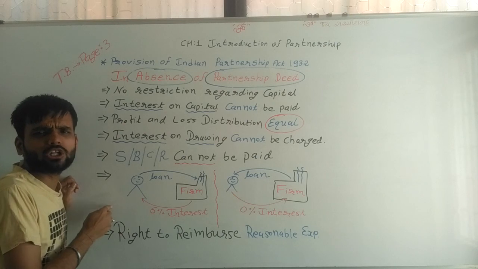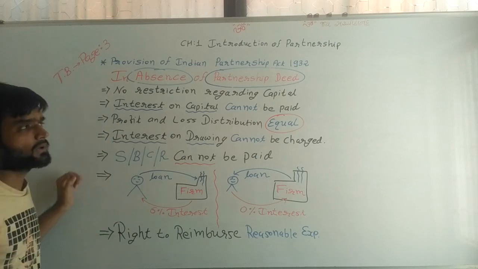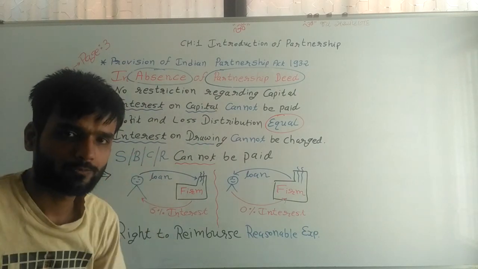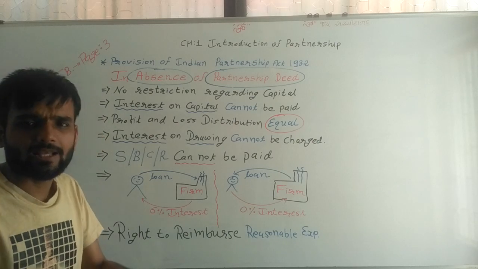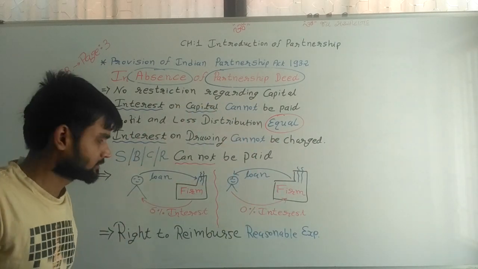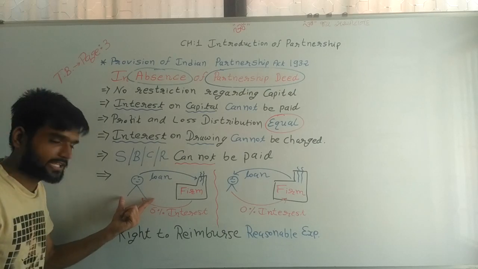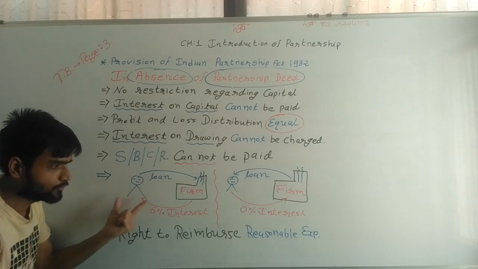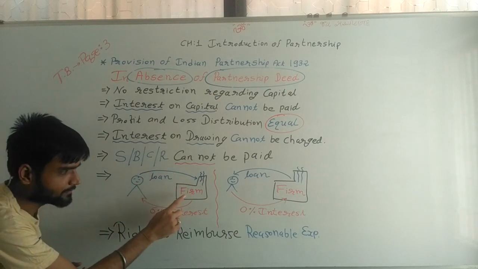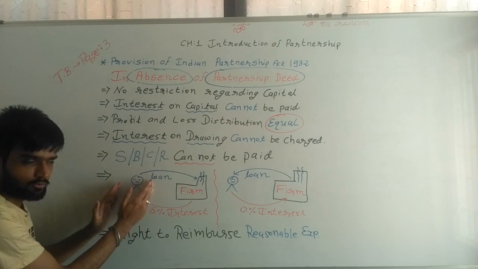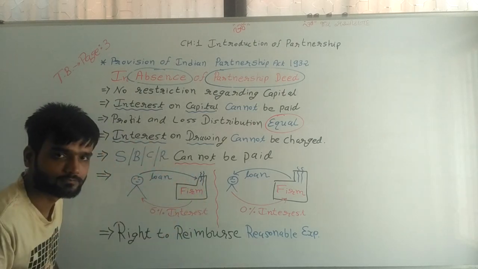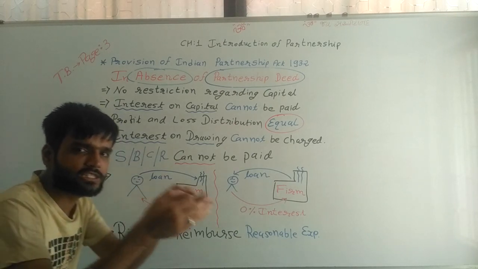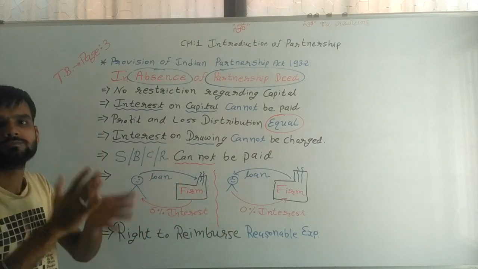Again, next, most important thing. This is a very important thing which is given in the Partnership Act 1932. Suppose, and this question is asked many times in the examination also, suppose a partner gives a loan to the firm. Then the partner has a right to receive interest on the loan.